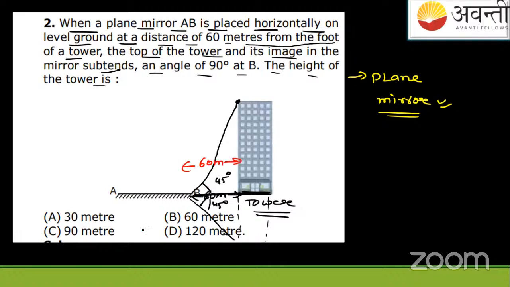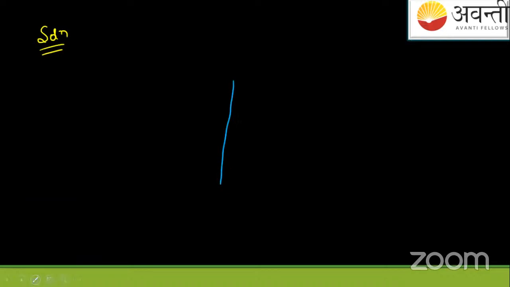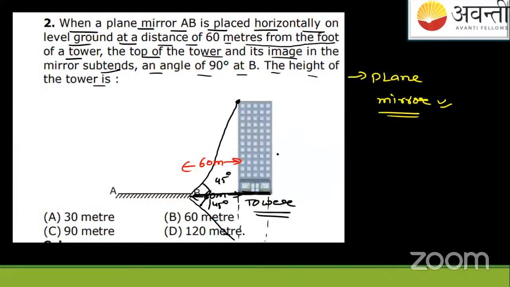Sorry. So we can say like this. The new picture is this on the next screen. So I hope you are able to see this new picture. Solution. So how will this tower building be looking like? It will be like this. This building will be like this. This is the building. Okay. So we need to find the height of the building. You can see this. Yes.